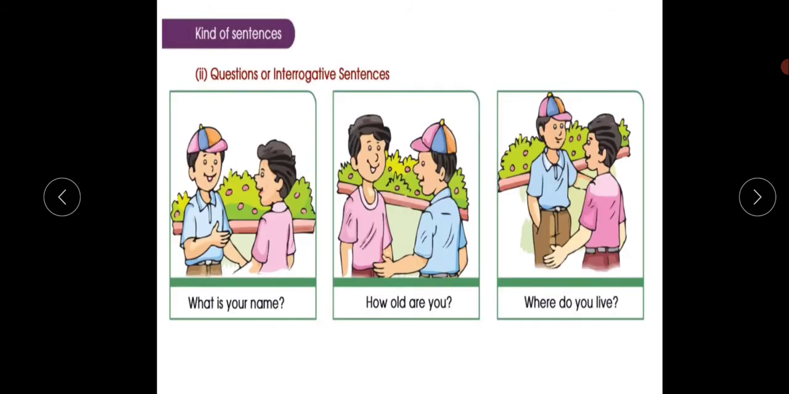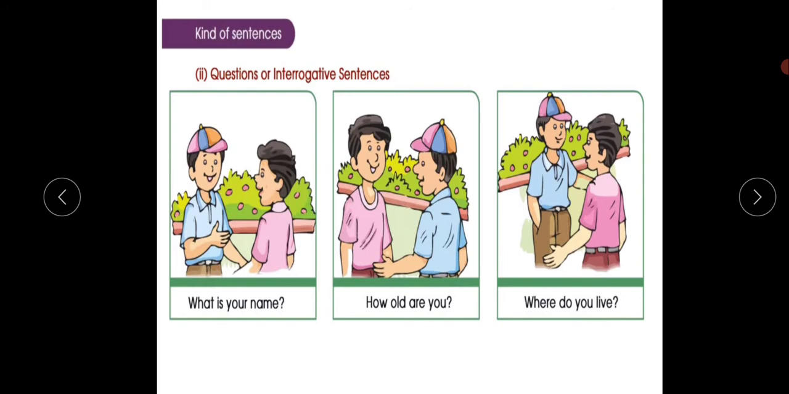So, next is the second one. To ask a question, right? So, a question or interrogative sentence. In the pictures, what have they said? What is your name? It's asking a question, right? Then only will they say the answer. If I ask you children, what is your name? You will give me the answer, right? You will say, my name is so and so. Yes, it is called an interrogative sentence.